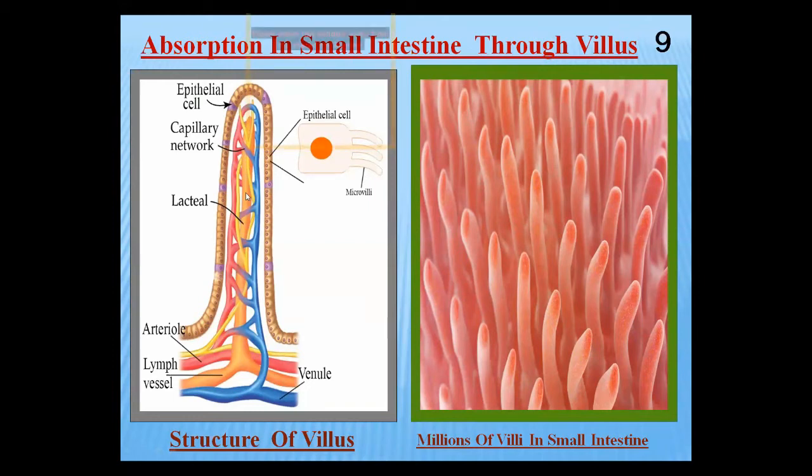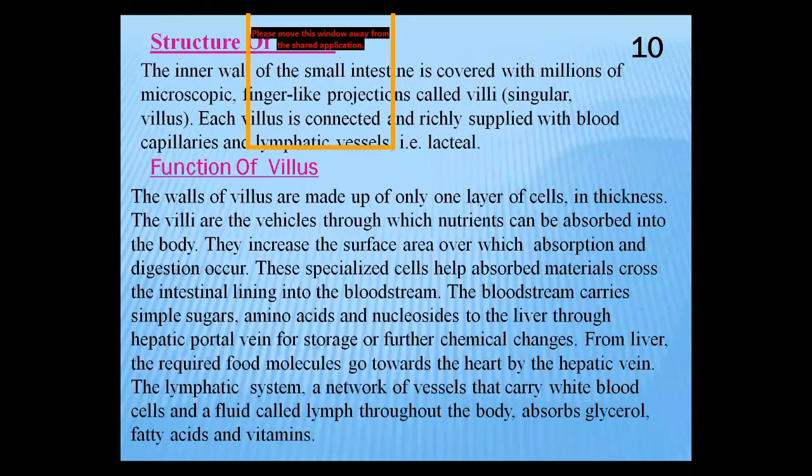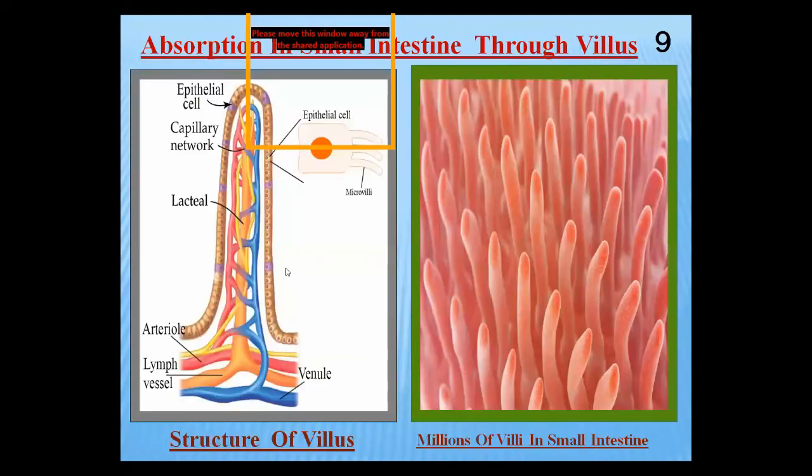These fatty acids and glycerol are absorbed into the lymph vessel or lacteal, and from here this lymph vessel forms the lymphatic system. In our body we have a lymphatic system. This is the immune system of our body, a network of vessels that carry the white blood cells and the lymph, which is a fluid containing fatty acids, glycerol, and white blood cells. They move towards the body, absorbing glycerol and vitamins as well.